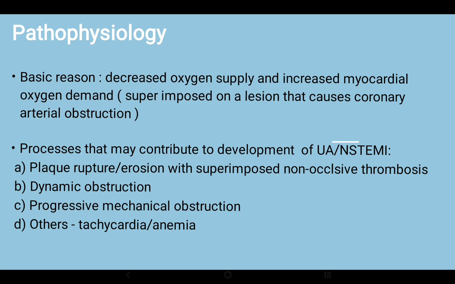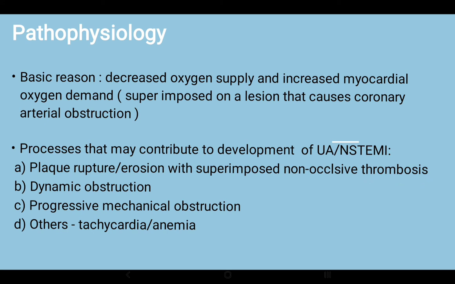Now, amongst the processes that may contribute to the development of NSTEMI or unstable angina, the first one is plaque rupture or erosion with a superimposed non-occlusive thrombus. It's not thrombosis, it is thrombus; there's a typing mistake here.